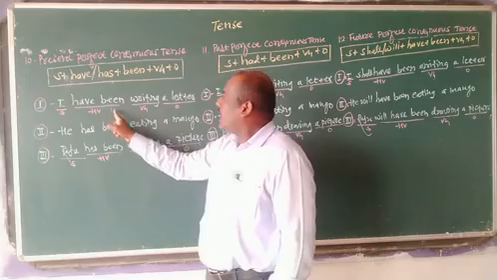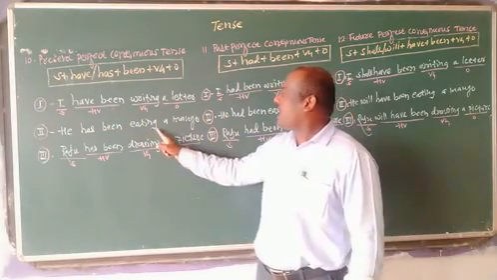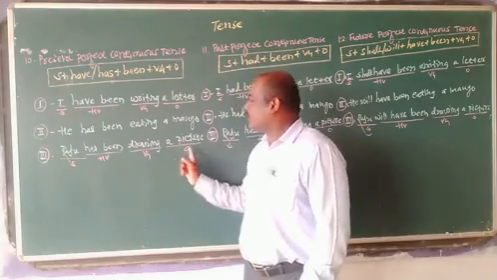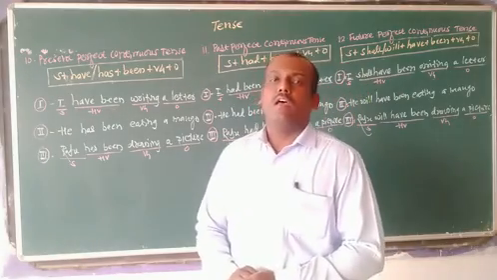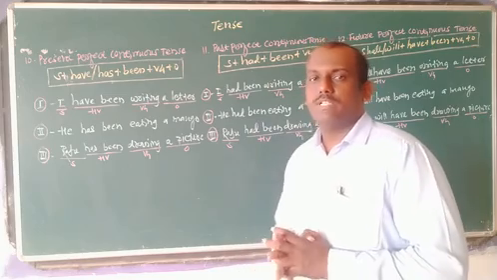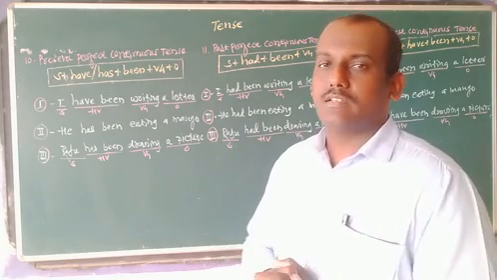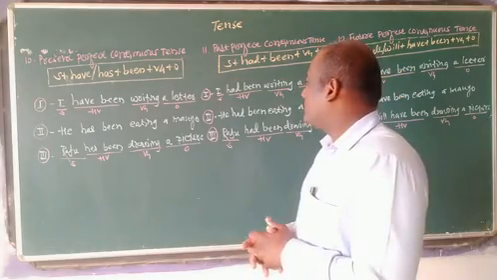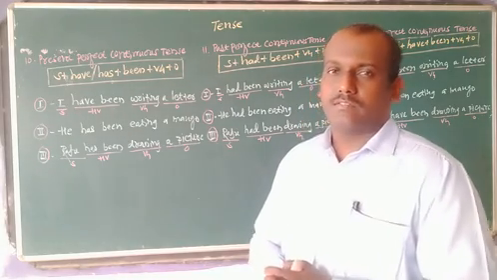Example, first example, I have been writing a letter. Second, he has been eating a mango. Raju has been drawing a picture. Such type of examples I used here. And from simple tense, I told you I don't want to change these examples. The reason is that you should differentiate the examples with a particular tense. So, I have been writing a letter.